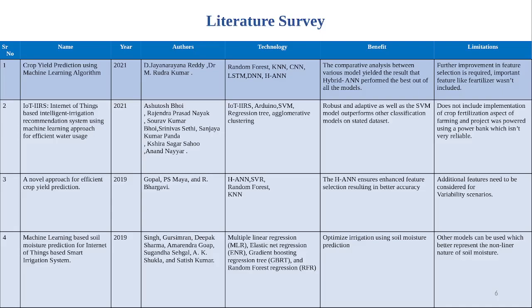In the fourth paper, the authors have proposed a machine learning IoT-based system for enhancing the irrigation of the crops. Optimized irrigation using soil moisture prediction was done, and they have also compared the majority of the algorithms such as MLR, ENR, GBRT, and RFR. Other models can be used which better represent the non-linear data of the soil moisture.